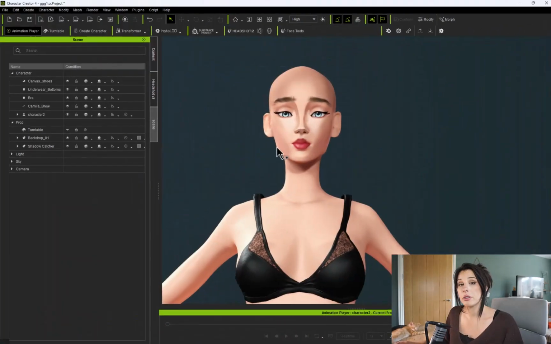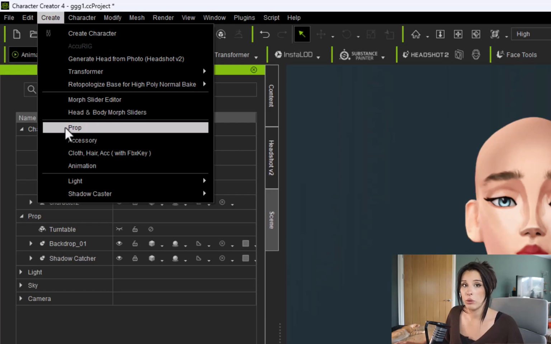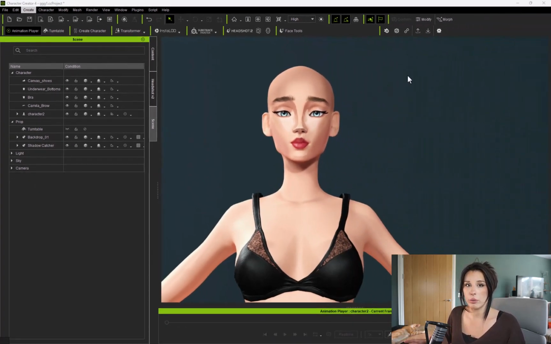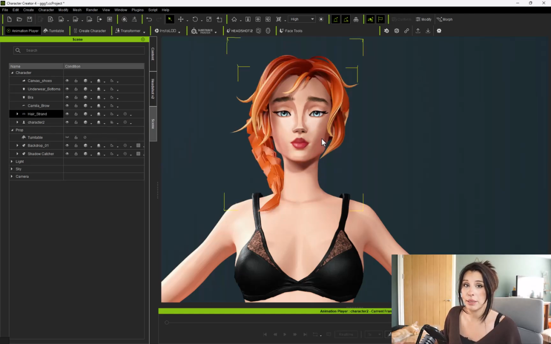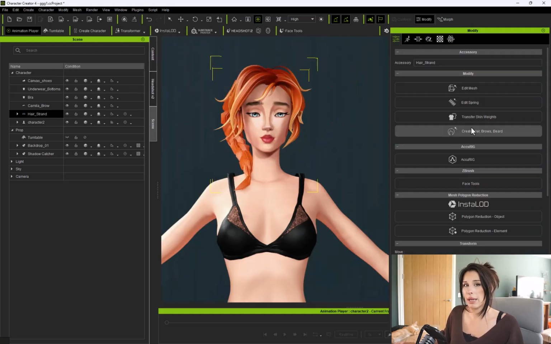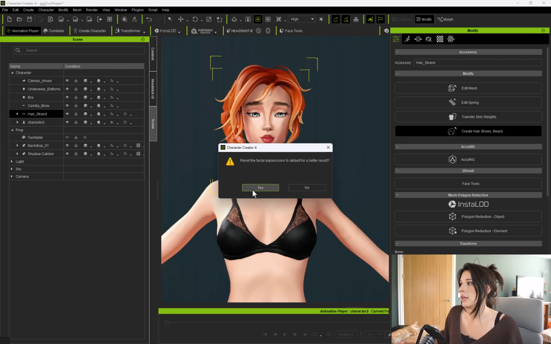So once again, I go to the top menu, click Create, click on Accessory, and then import the hair FBX, and then position it into the viewport on top of the character. Once I'm happy with the position of the hair on the character's head, I then go to the modifier panel and click on Create Hair. From there, I just select Base All.